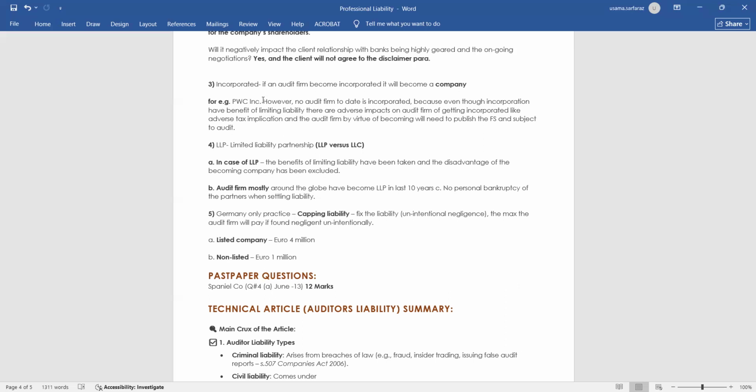Now the last and fifth point, which is German only practice, means capping liability, fixing the liability for unintentional negligence, the maximum the audit firm will pay if found negligent unintentionally. German only practice will only apply in case of unintentional negligence, meaning by error or by mistake. In case of a listed company client, 4 million euro as a penalty, or in case of a non-listed client, 1 million euro as a penalty.